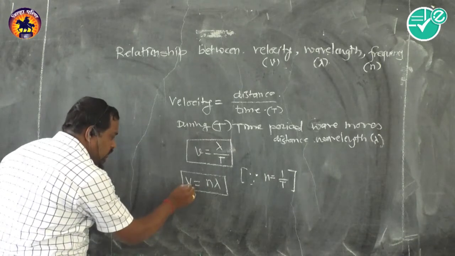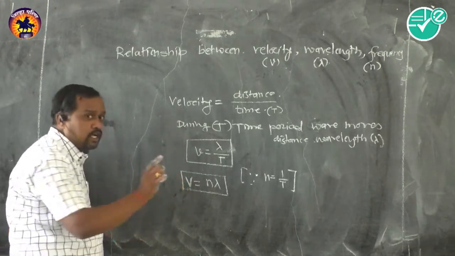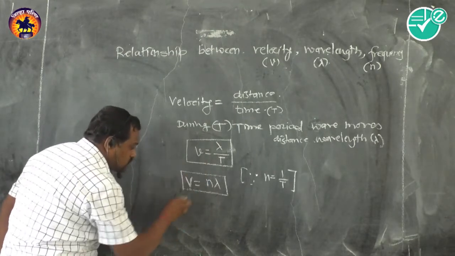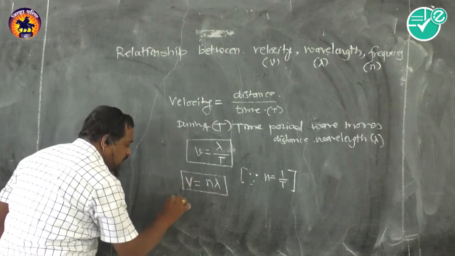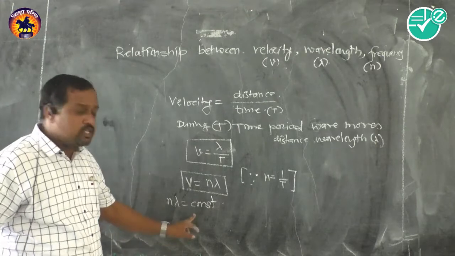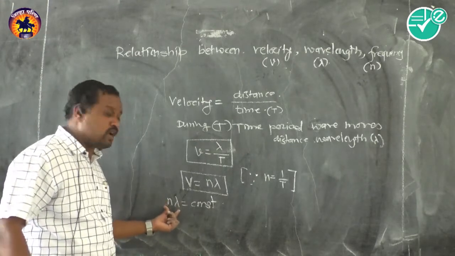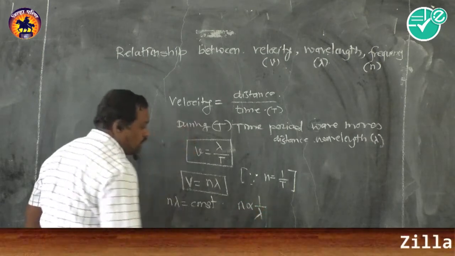Then what happens if we take velocity as constant? That means for a single medium, velocity is completely constant. Now, if velocity is constant for the same medium, it is not going to change. That means n into lambda is going to be constant. If this product is constant, we get the relation: n is inversely proportional to lambda.